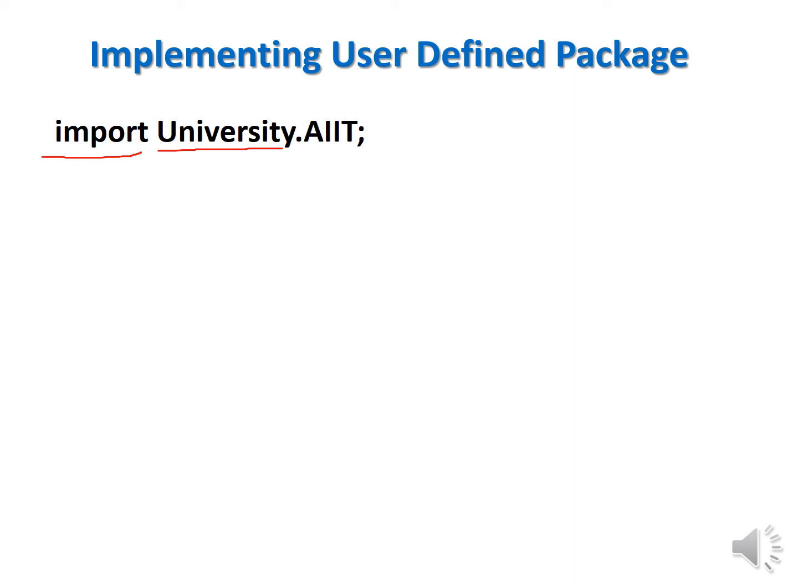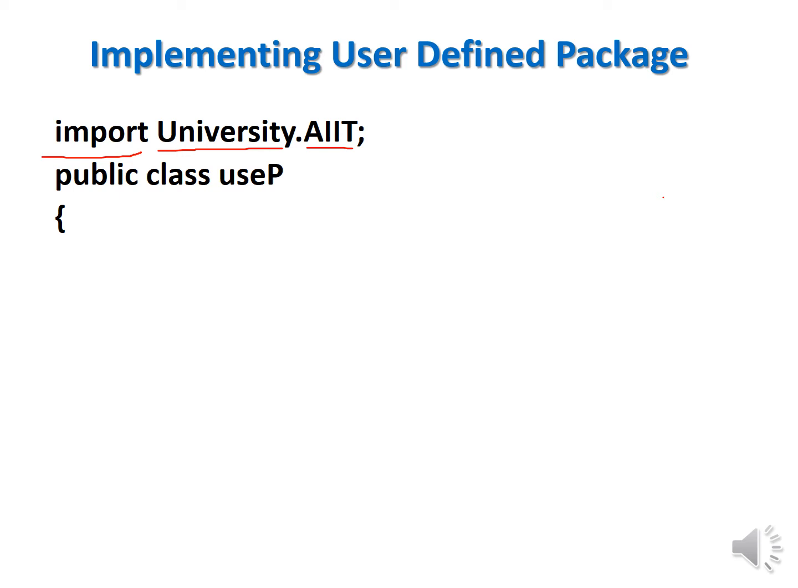university.AIT. So what is the meaning of university? I am importing the university package in my program, and from the university package I am importing only the AIT class. The same thing you can write as university dot asterisk semicolon. If I write university dot asterisk semicolon, that means all the classes of the university package will be part of your program. Now in the university package there is only the AIT class, so I can write university dot AIT, or I can write university dot asterisk. Then it is public class UseP.